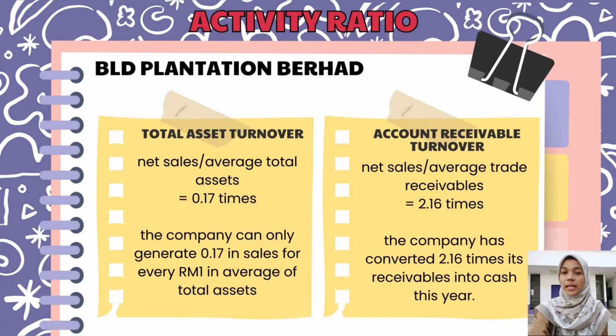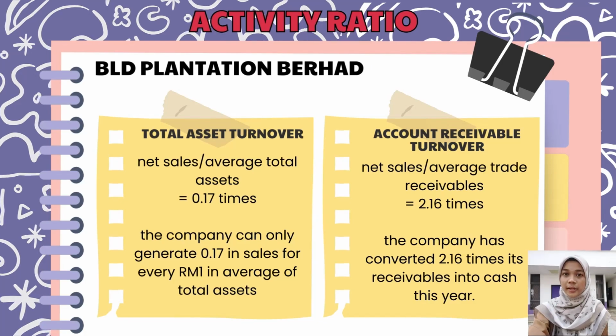Secondly, for BLD's total asset turnover, we got 0.17 times, which means that the company can only generate 0.17 in sales for every 1 ringgit Malaysia in average total assets. And for the account receivable turnover, we got 2.16 times. That means that the company has converted its receivable into cash 2.16 times this year.